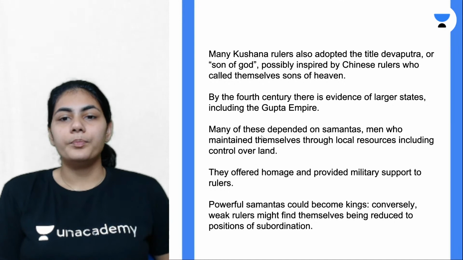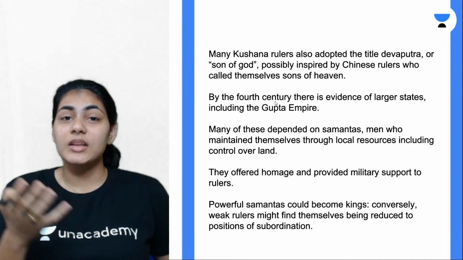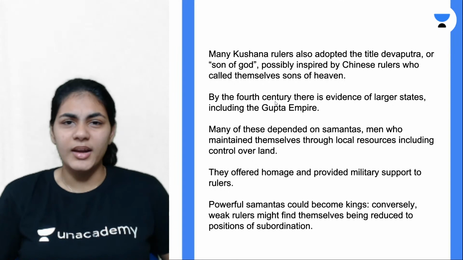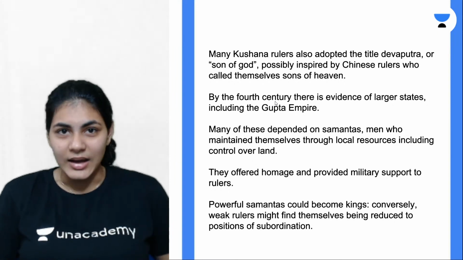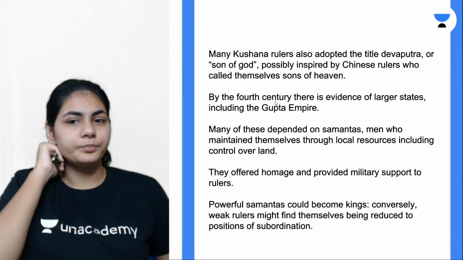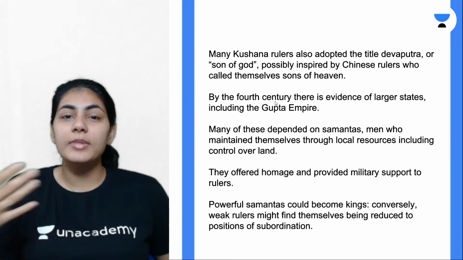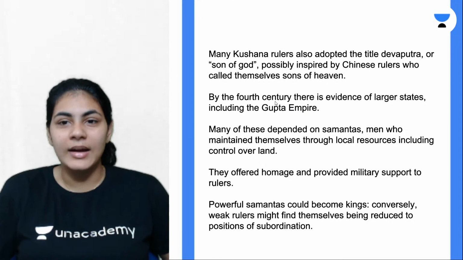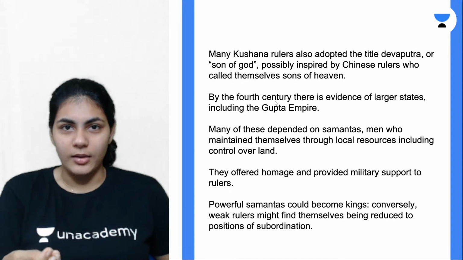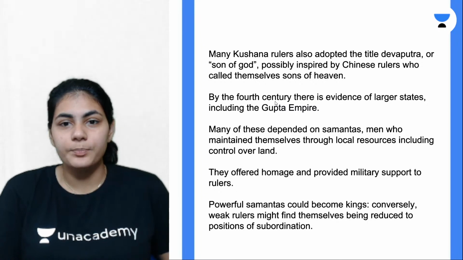The Gupta Empire is again not a very centralized state. It is a highly decentralized state, which means it depended on subordinate rulers who were called Samantas in those times. Samantas are basically feudal lords. They had a lot of resources and many military men under them. Whenever there was a war, these Samantas used to provide soldiers to the king. So now you understand the feudal relationship between the Samantas and the Gupta rulers.